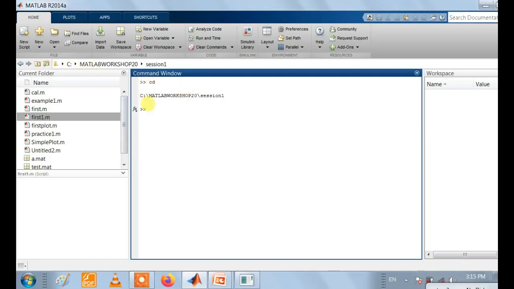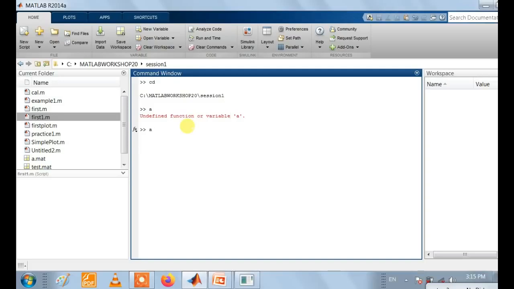Then next, how to set a variable from the command window. So I enter variable a and hit enter. It executes the code, but it gives an error. It is an error message which comes in red color. It says undefined function or variable a. So till now I have not declared any variable in MATLAB. So for declaring a variable there is a syntax.